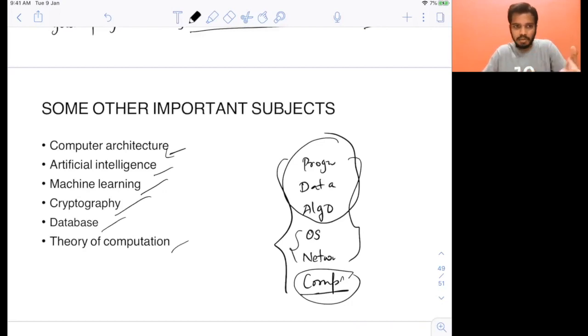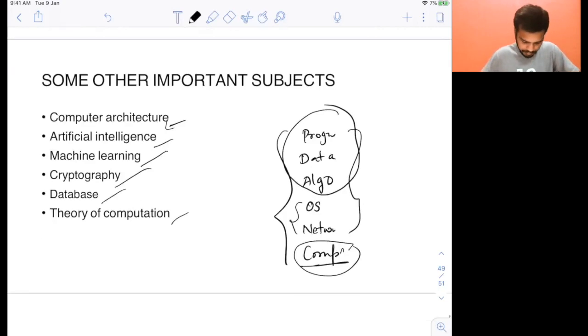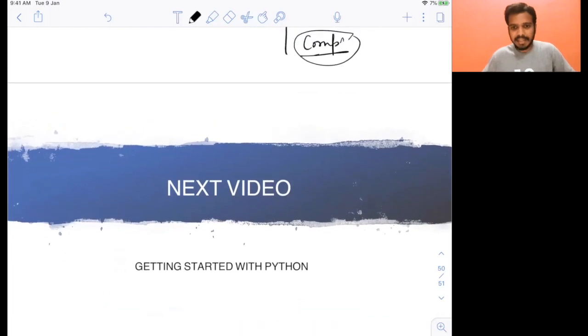I also took some of these subjects in my college. But I will say these are not very important. Once you form a good basis of programming, data structures, and algorithms, you can get all of this. If you want to study, you can take these subjects also. It's not very tough. Now, what's next? What's in the next video?